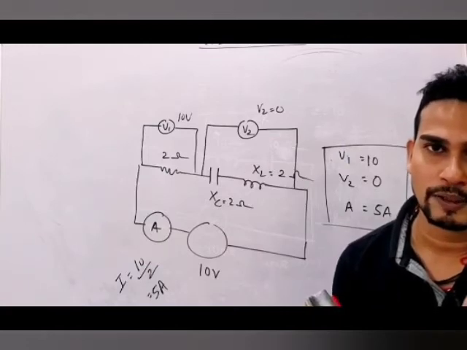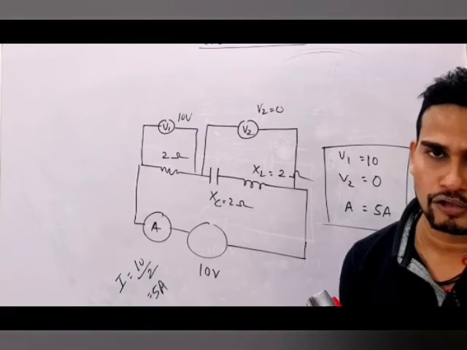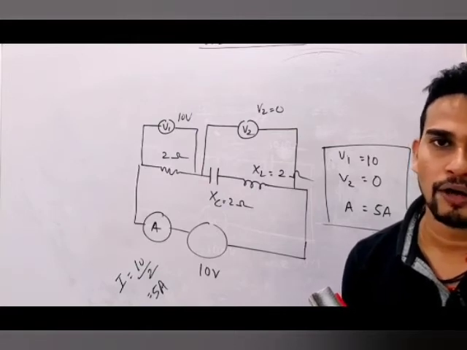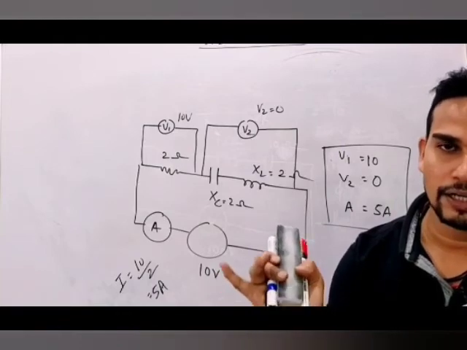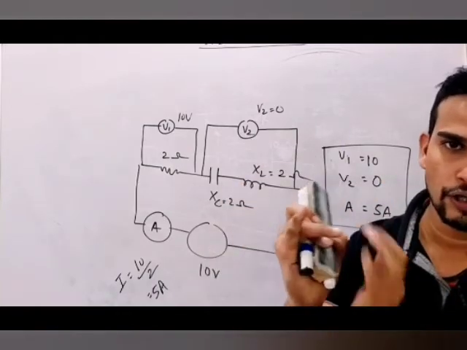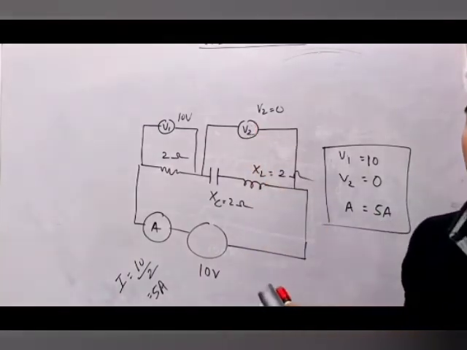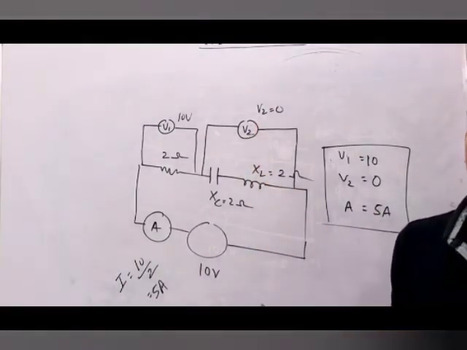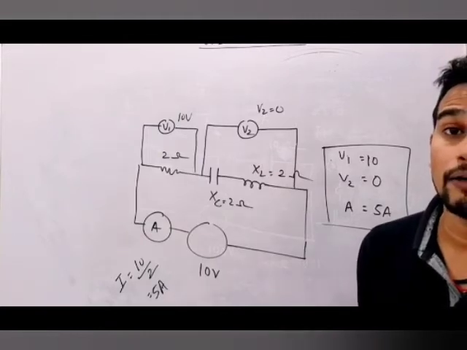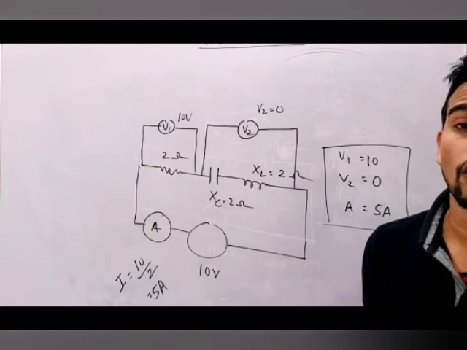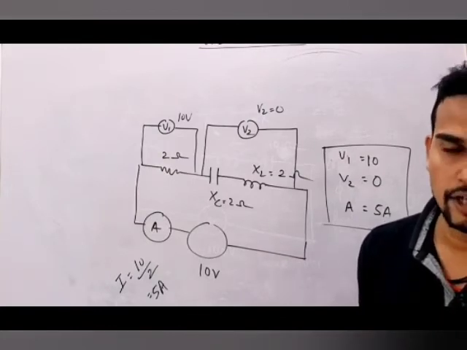That means it will behave simply as a resistive circuit. Whatever potential you have for the source, all potential will drop across your resistance. No drop in the combination of capacitor and inductor. Their potential drop will be 0. Whatever V net you have here, that will come here. So what is the quality factor for resonance? Quality factor Q will be equal to omega L by R. What is omega? 1 by root LC. Or you can write Q as XL by R or XC by R, since both are equal.